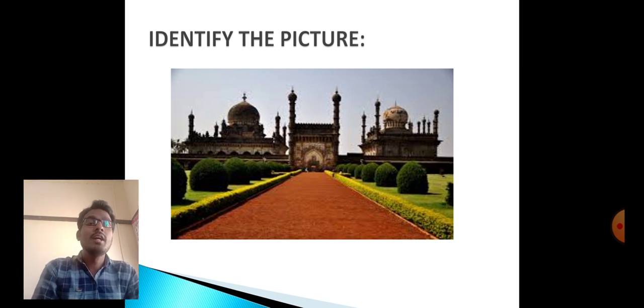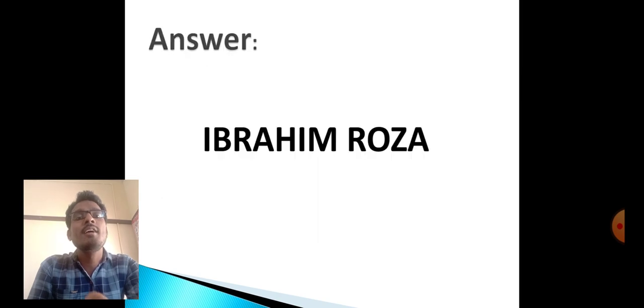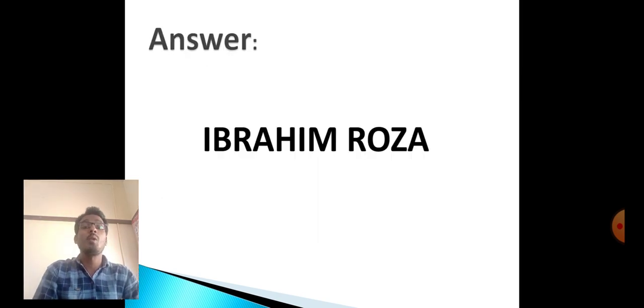In that view, he constructed it. That's the reason why it is known as the Taj Mahal of South India. Yes, students, any guess from you? What is the architecture in Karnataka? That is Ibrahim Roza.